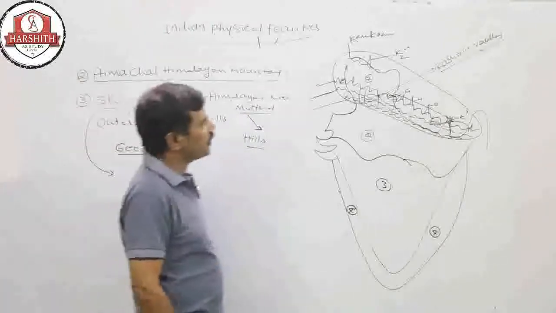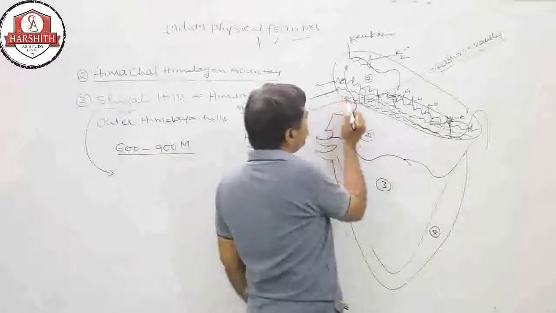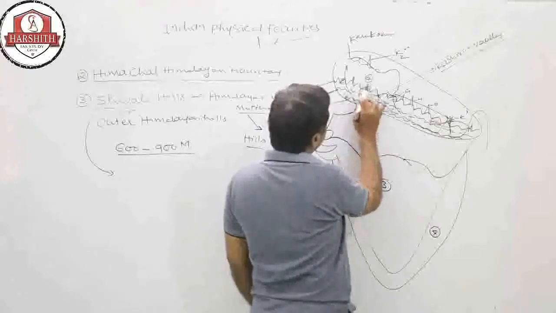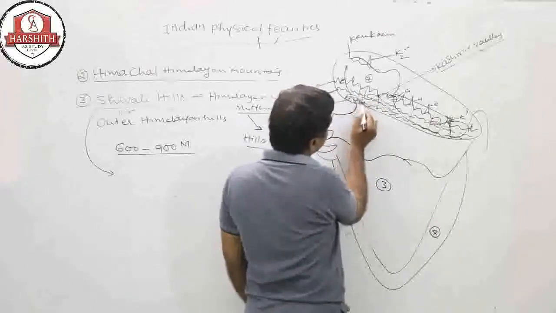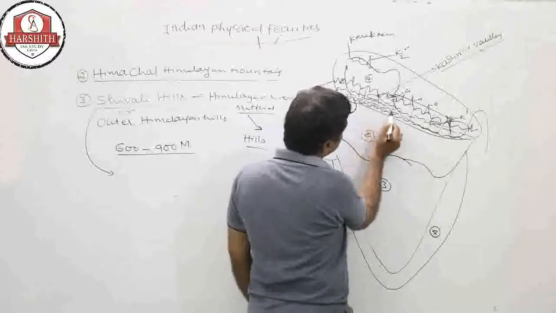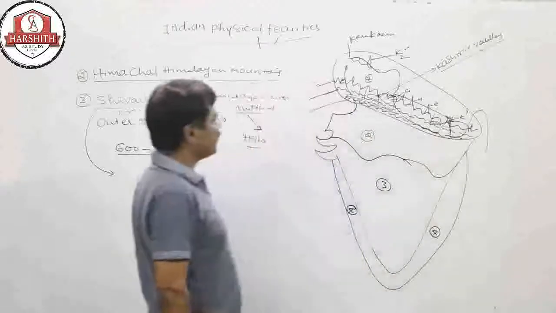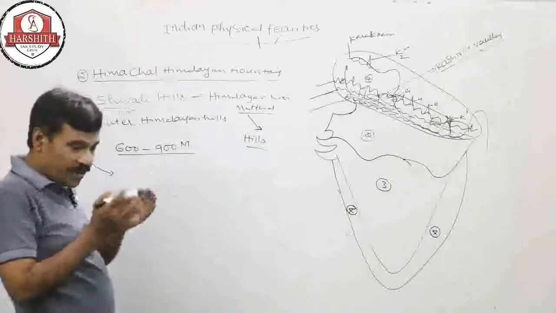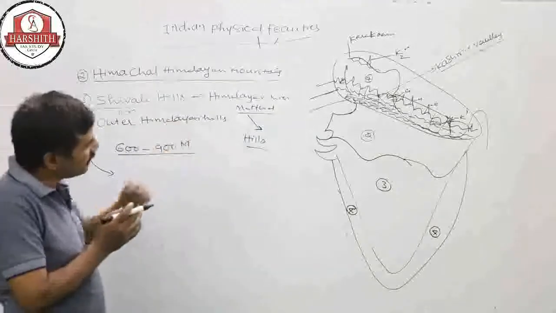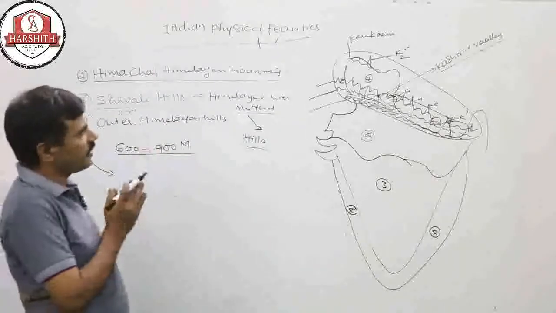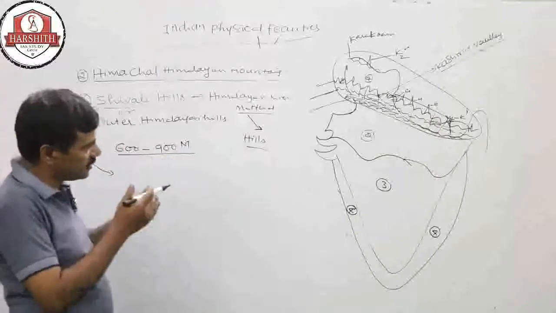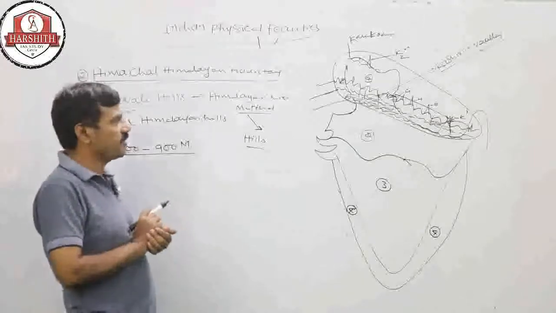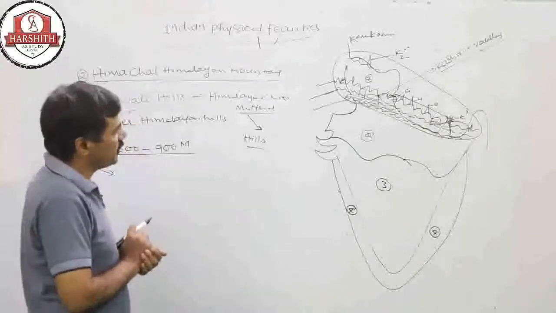In between the Himalayan Shivaliks, there are some narrow valleys. These narrow valleys are deposited with high fertility soil from the Himalayan rivers.